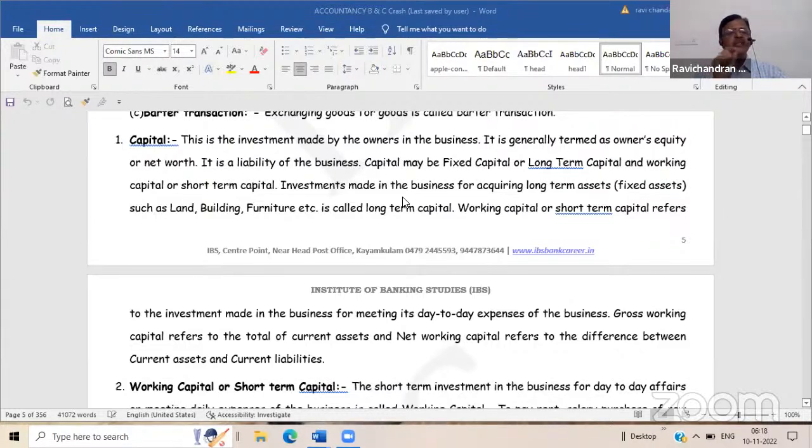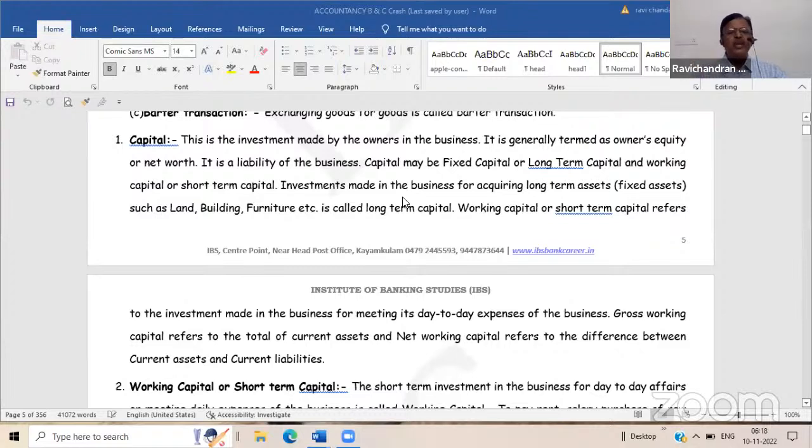The first of its kind is capital. Suppose Mr. A has started business with cash. We will say that Mr. A has started business with cash rupees by way of capital. Capital is nothing but the contribution made by the owner. The contribution made by the owner in the business is known as capital. Then there may be a doubt in your mind: Sir, the owner himself is bringing cash, why should we treat it like that? Because it is his own money. We are preparing his own accounts.